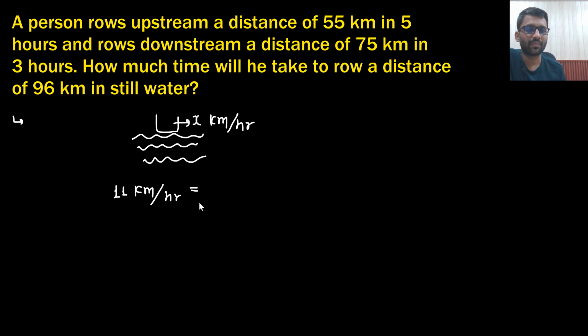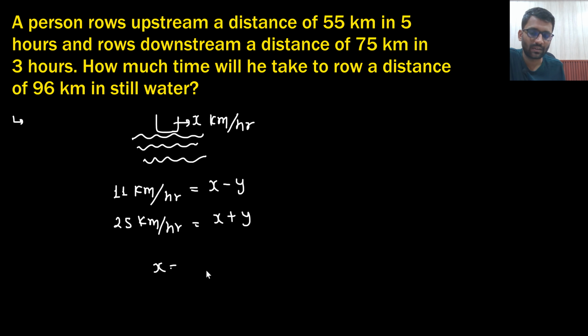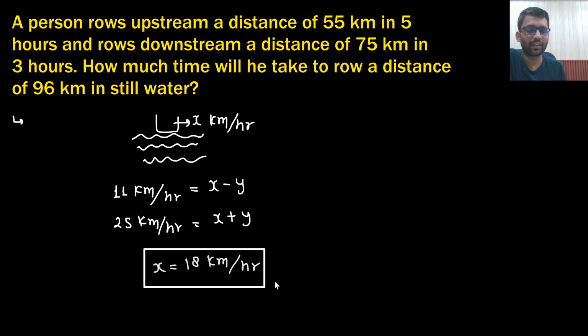Upstream means opposing. So he was moving with x, the speed of water was y. Now downstream his speed is 75 by 3, what is that? 25. His speed is 25 kilometer per hour downstream, that means water is supporting. So x plus y. What is the value of x? x is 18. So his speed is 18 km per hour in still water. Still water means water is not moving.